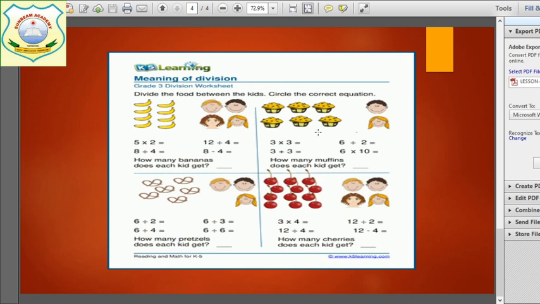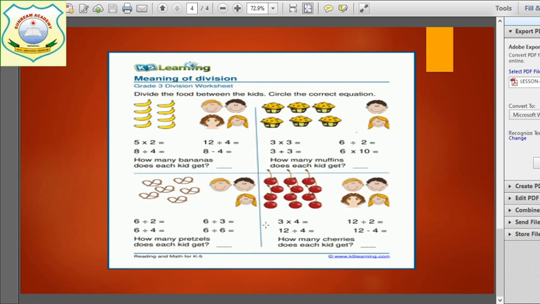Here, there were 6 muffins, and they have to be divided among 2 children. So each child will get how many muffins? 3 muffins. 6 divided by 2 is equal to 3. Now, how many pretzels does each child get? There are 6 pretzels and 3 children. So each child will get 6 divided by 3, which is equal to 2.